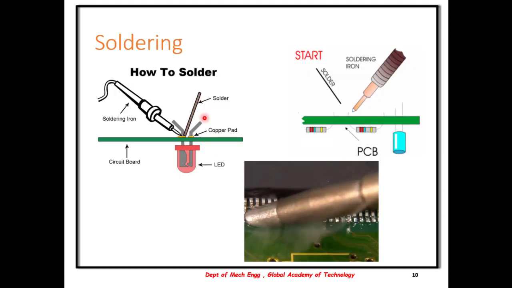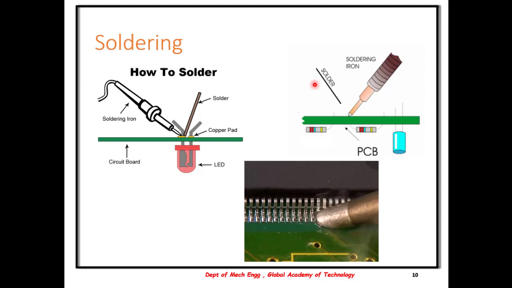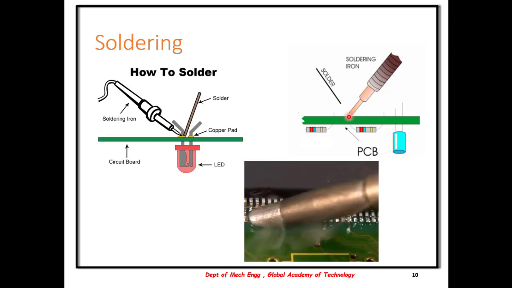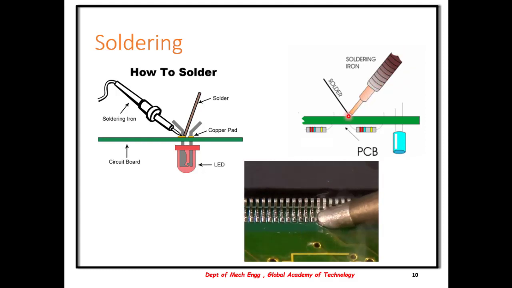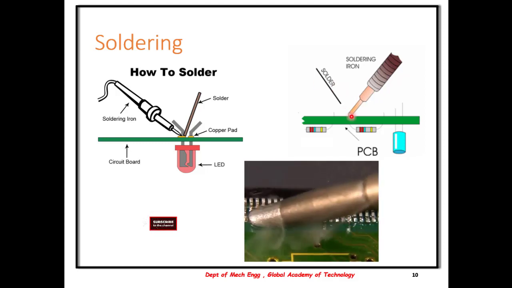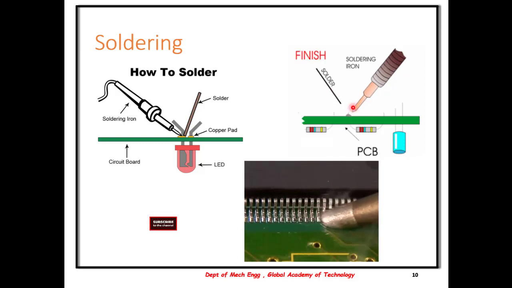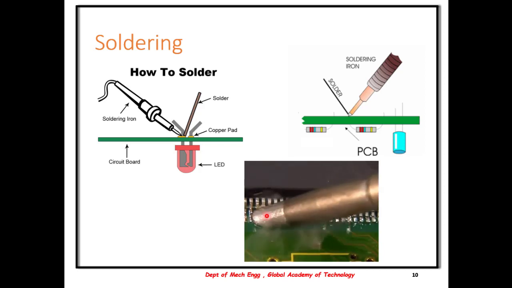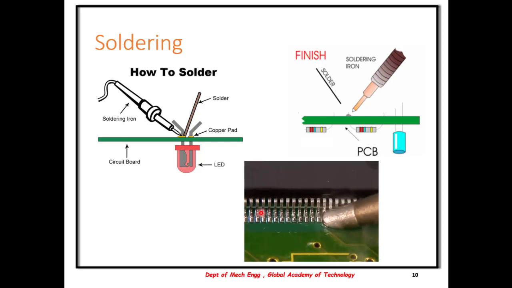Then, how to solder? In case of this soldering process, there is a soldering iron which is heated and is then brought closer to the workpiece or the printed circuit board. Then the solder is introduced. Due to the heat in the soldering iron, the solder melts and the joint is made. You can see in this animation. It is first cleaned, surface preparation, then in a fraction of a second you see that the solder is melted and is applied throughout this PCB.